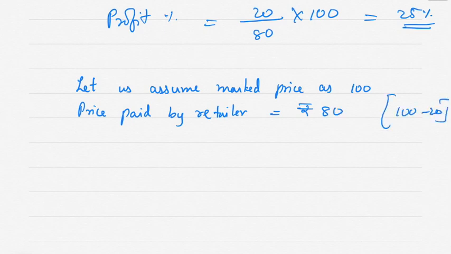How did you get this? 100 minus 20%, correct? Therefore, marked price is equal to selling price.